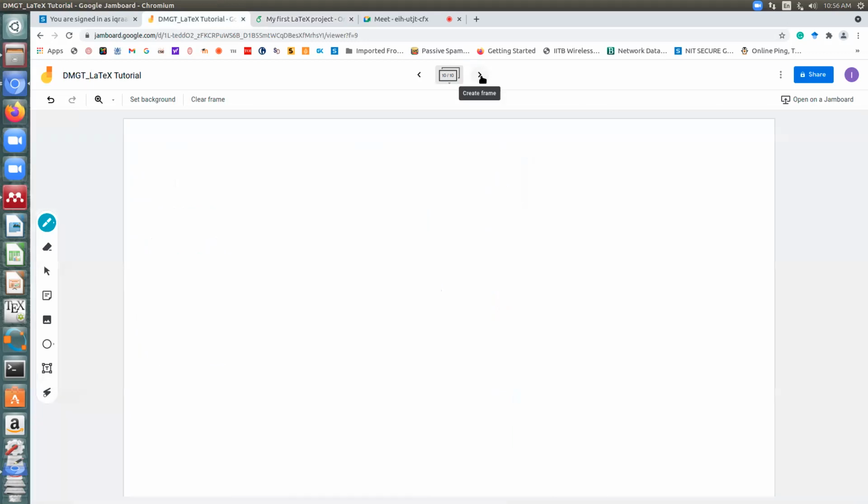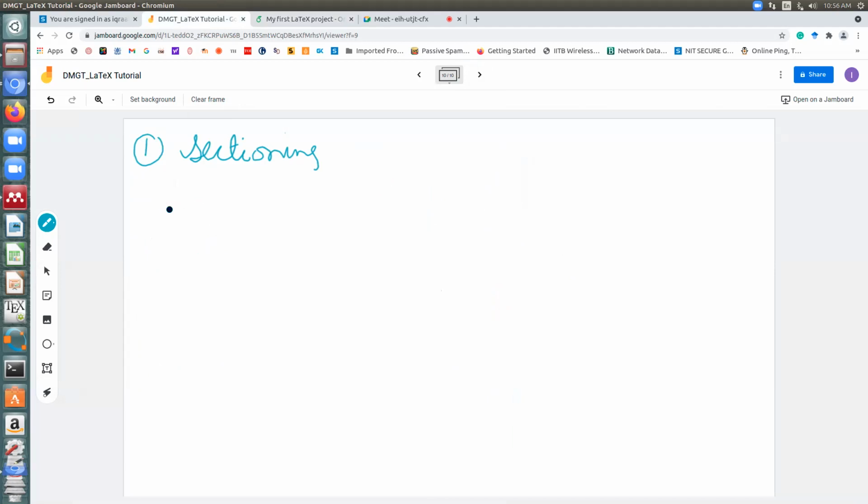So next, the first feature of LaTeX which we are going to discuss is something called sectioning. If you have seen very nice books till your 12th class or till this point, you will see they are very nicely sectioned.